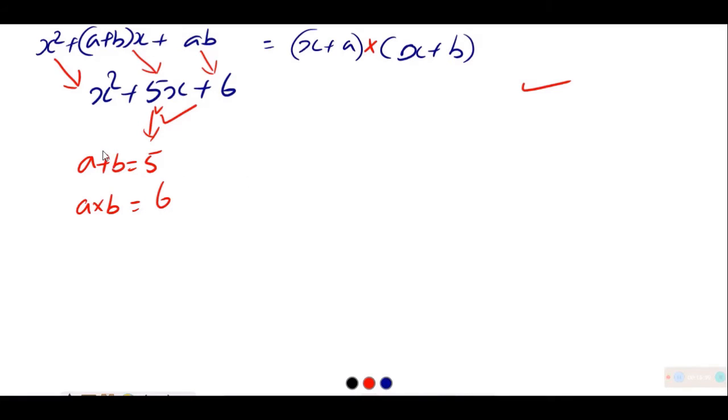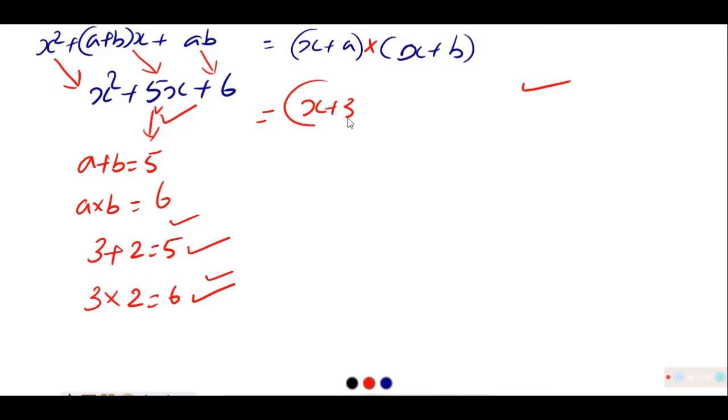Which are those numbers that on addition become 5 and on multiplication become 6? It's an easy task now. 3 plus 2 is equal to 5 and 3 into 2 is equal to 6. That means we got it easily. Every time we won't get it easily, but here we got it. So why can't we write this in the form x plus 3 into x plus 2?